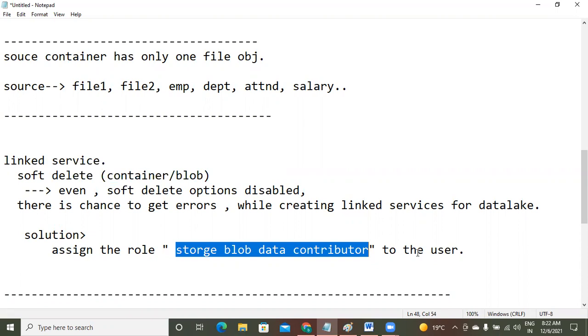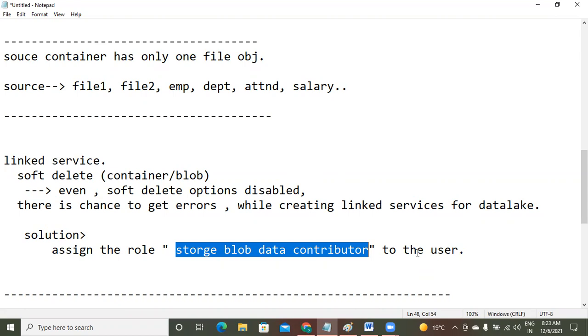For some data lakes, there might be an issue. At the source level, you don't find any issue because you are only reading data, but at the target level you are writing data, and you might not have write permission. Are you getting my point? Right. So what is the target we selected previously? Storage lake 102.